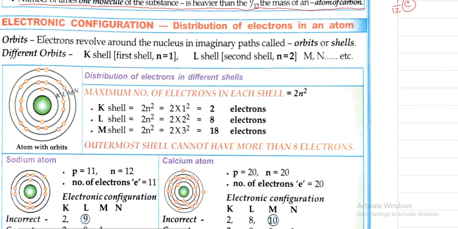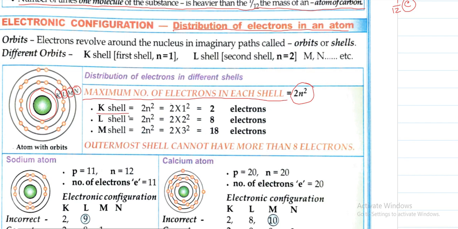Next we will see what is electronic configuration. So electronic configuration is nothing but the distribution of electrons in an atom. How the electrons are distributed. As we know that the first shell is known as what? It is known as K. Second shell is known as L. Third one is known as M, and the fourth shell is called N, and so on. So remember the rule which is used is 2n square. So what is 2n square? It is the maximum number of electrons in each shell.